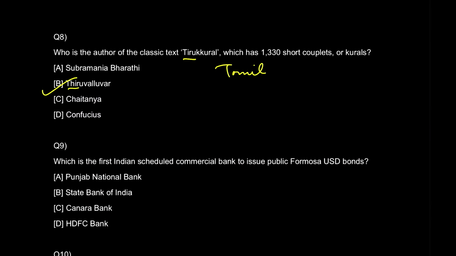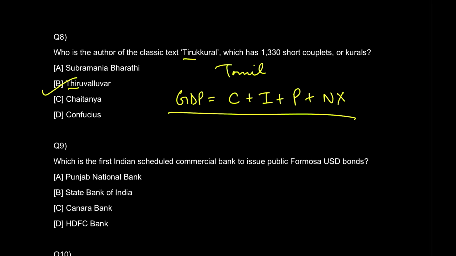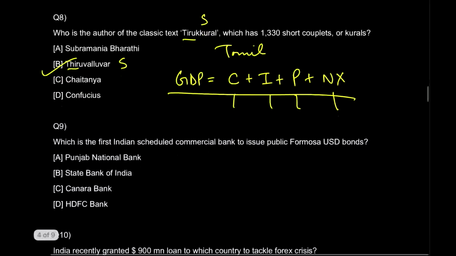All right, keep the Indian government in mind, I'm giving you a very good learning. GDP has four components: consumption, investment, government purchases and net exports. This was taught to us in MBA, so I've told you here that any news related to these four components is important news with respect to any B school. So keep that in mind and focus only on these types of questions. What is the static GK part from question number 8? You can search for Tirukural, you can search for Tiruvalluvar, and that's all. I guess that will be more than enough.